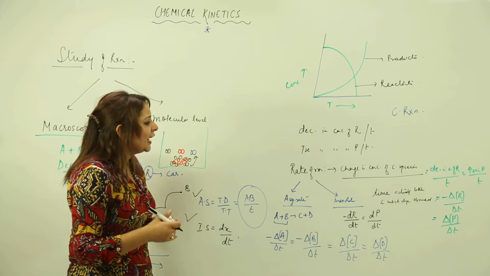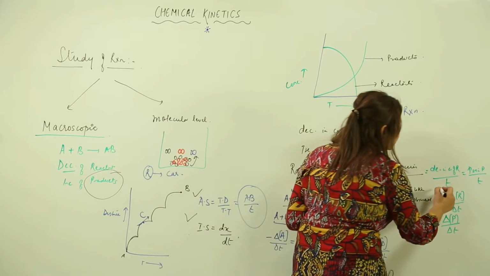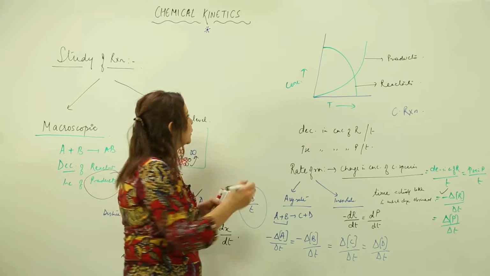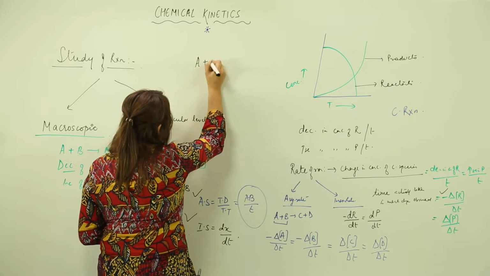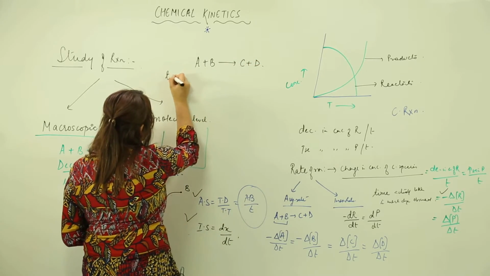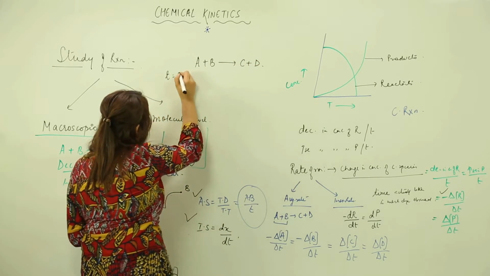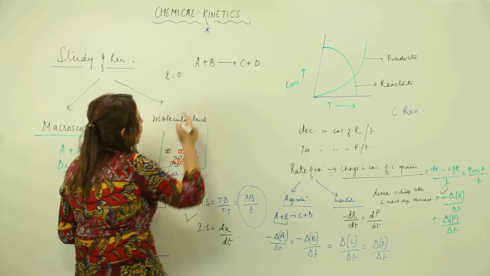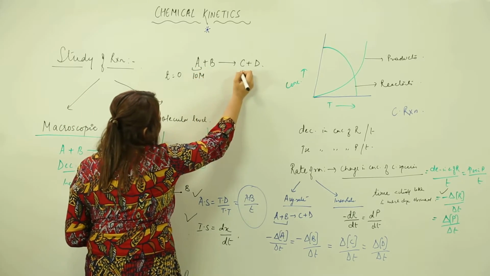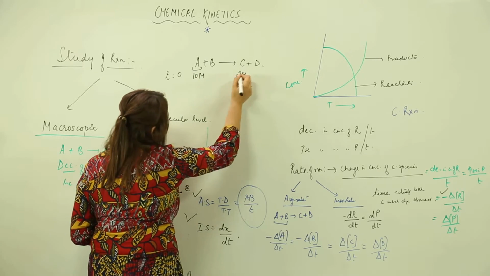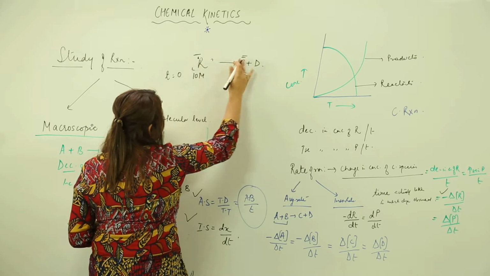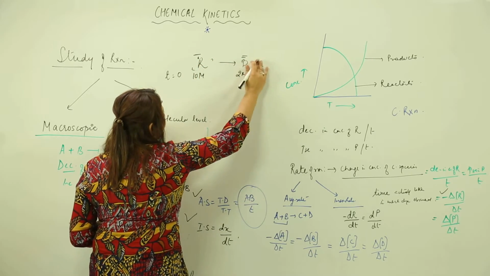Now if somebody asks you to demonstrate with an example why you took the concentration of reactant as negative, just look at the board. I am just explaining the reason behind it. Suppose when we start this reaction the time is 0. I am writing that the initial concentration of A, let's take it as 10 moles, and the concentration of C is 2 moles. We are just considering A and C, or you can say we are considering reactant and product, right.